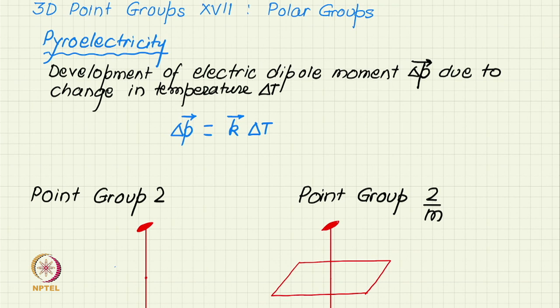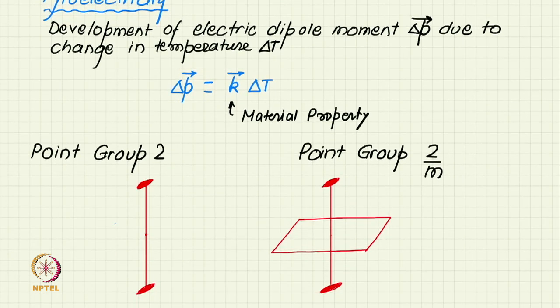So, the two are related by this vector equation delta P is equal to K times delta T, where K is the material property. So, it is a material property which is a vector. Now, let us take two examples.